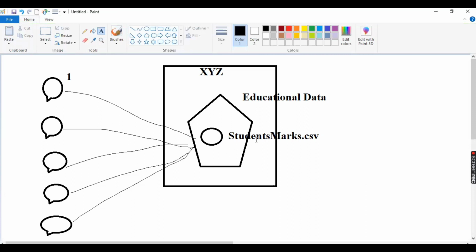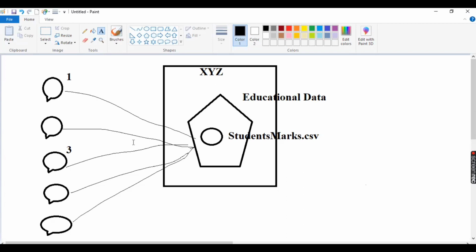Now the subject 2 teacher is storing the marks, subject 3 teacher is filling the marks, subject 4 teacher is filling the marks, subject 5 teacher will fill the marks, right? But by mistake, what happened from subject 3? The subject 3 teacher by mistake deleted the CSV file, by mistake changed the format, by mistake changed the formulas.